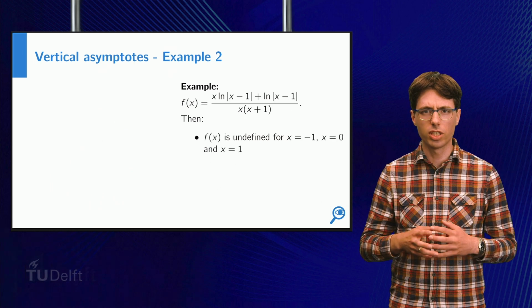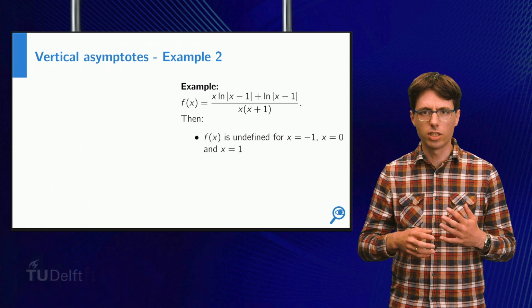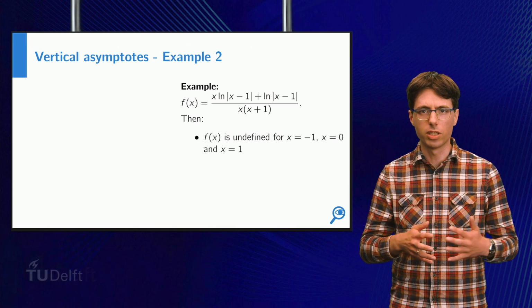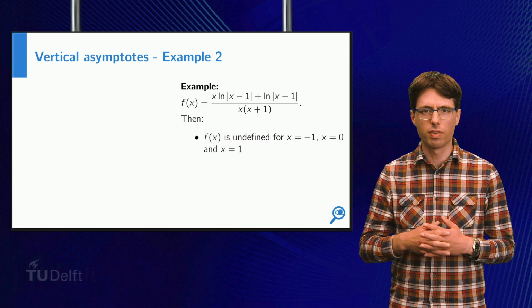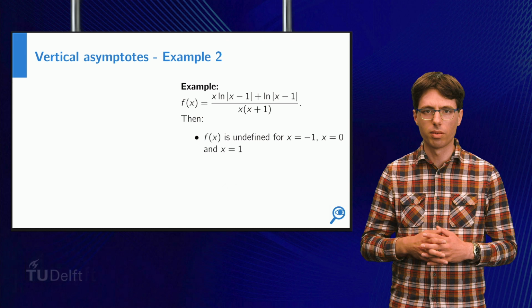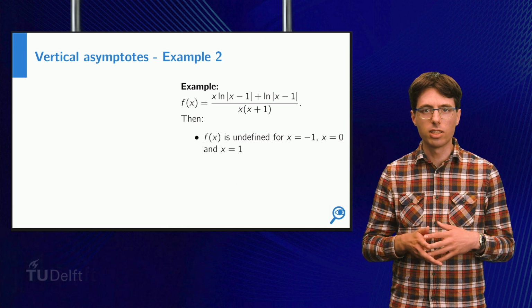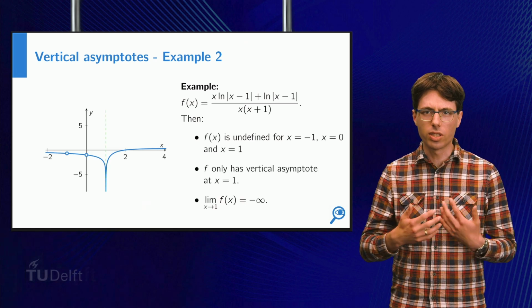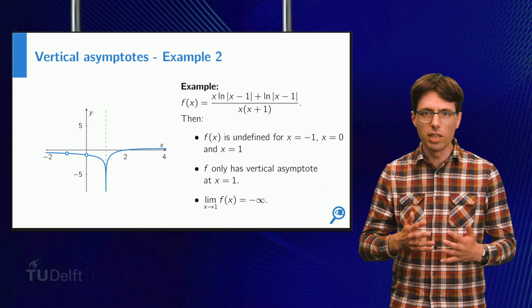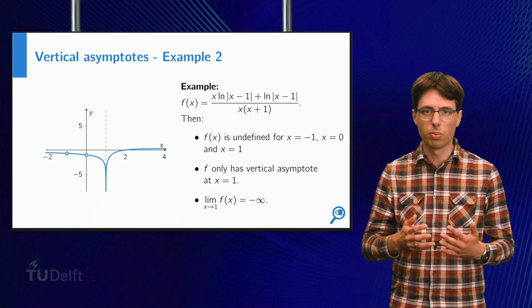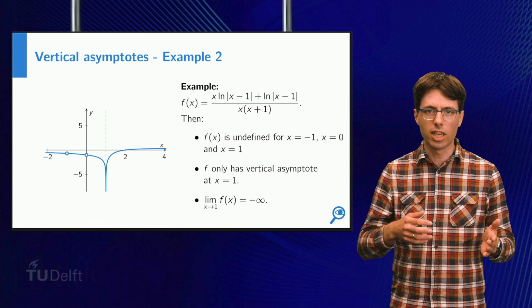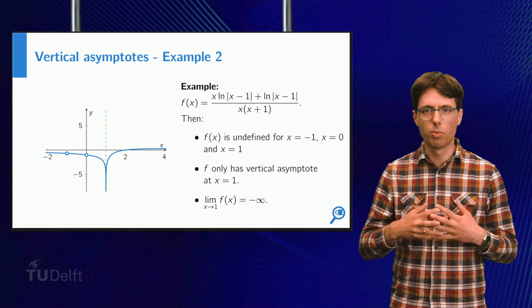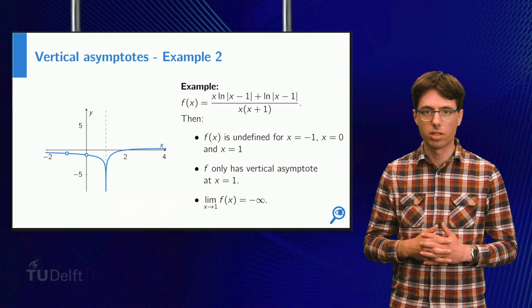As our final example, consider the following function. We note that the function is undefined at x is minus 1 and x is 0, since we would need to divide by 0 there. In addition, the function is not defined at x equals 1 due to the logarithm. You might be tempted to think that this function has a vertical asymptote at each of these points. However, as you can see from the graph, the function only has a vertical asymptote at x equals 1, and the limits of the function as x approaches minus 1 or 0 simply exist. In the upcoming lectures, you will learn how you can evaluate these limits.